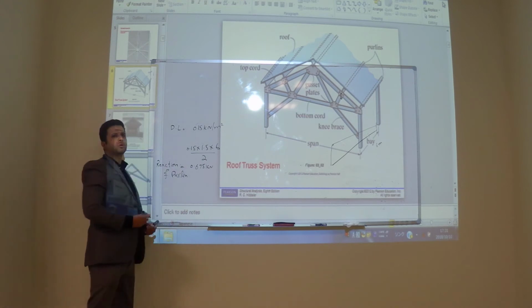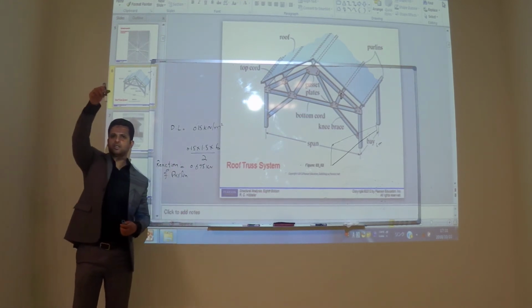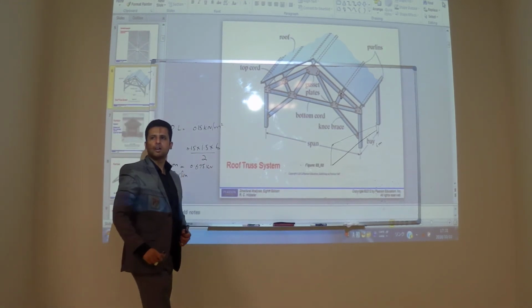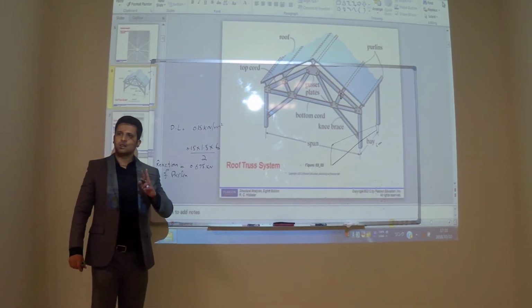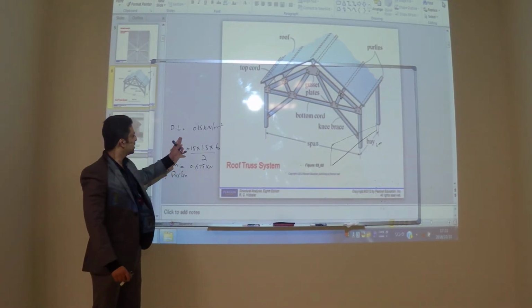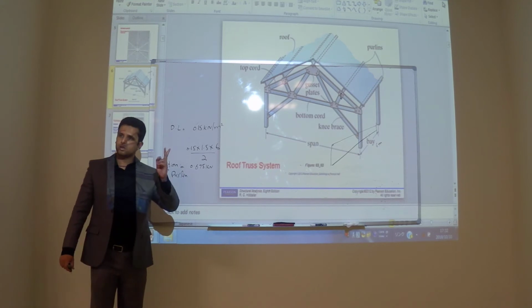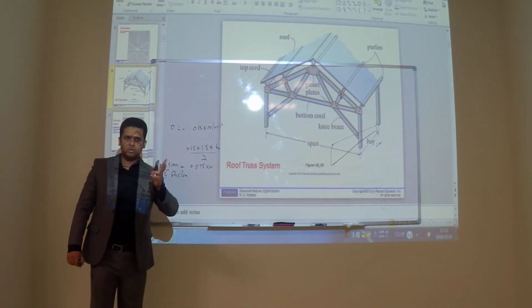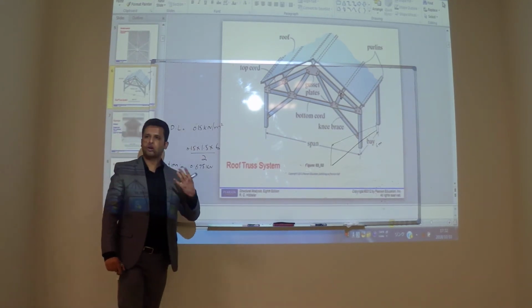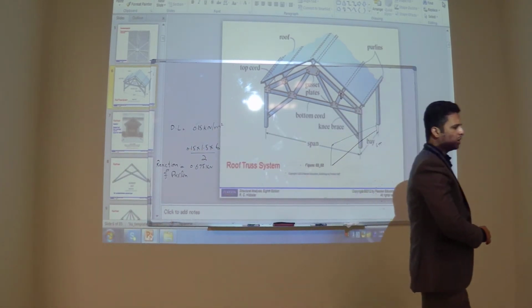So this is how you get the force on the truss. Just consider this, and also you have to consider the live load. This is just the dead load, self-weight. Then live load, wind load, and if there is snow, you have to consider snow load. Okay.